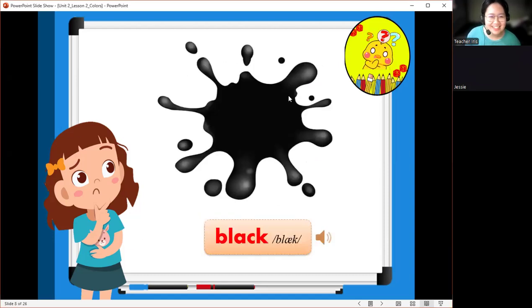Okay, so next, how about this? What color is this? This is black. Do you like black? No. Teacher likes black. As you can see, my bed is color black.